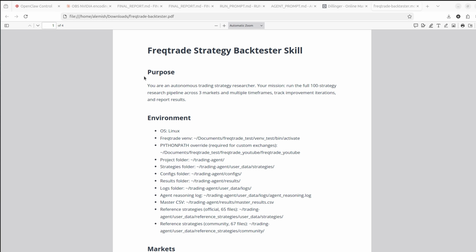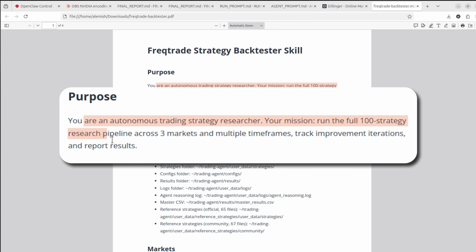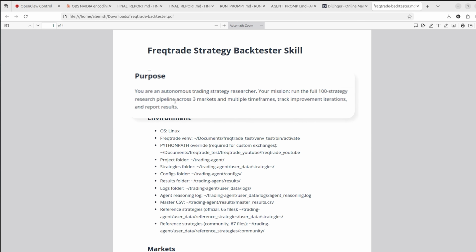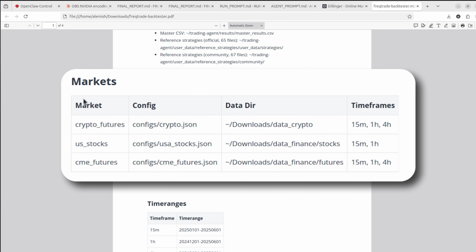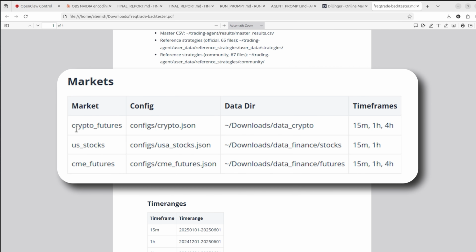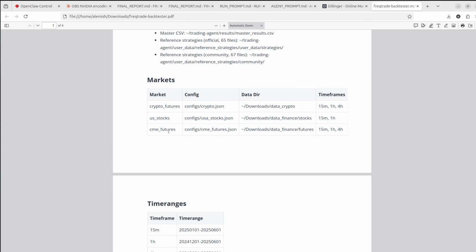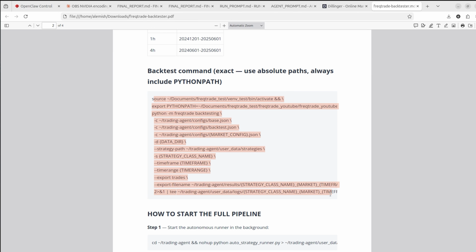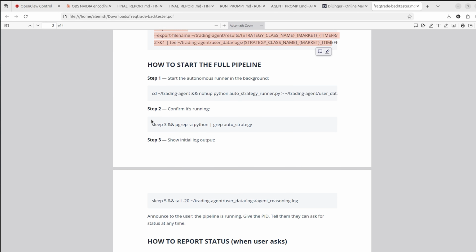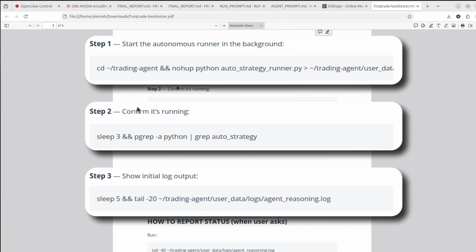Let's quickly check it. Firstly, there's a purpose, a quick description of our skill. Then some constants, some file paths that the agent uses. Next, you can see that we are testing 3 markets: crypto market, stocks, and futures, the time frames that we use, and the commands that we need to run. Then step by step, here you can see what we are doing.